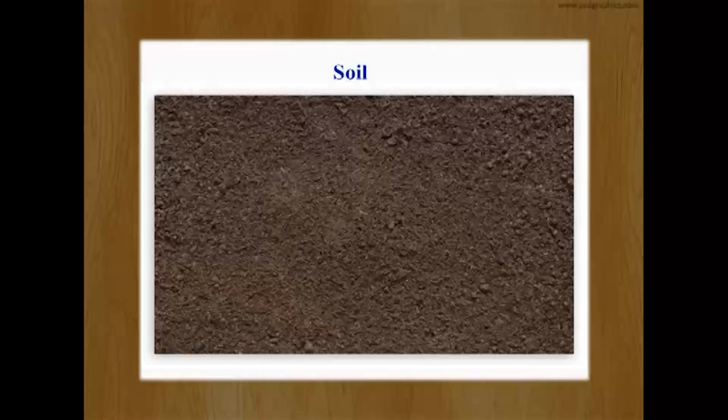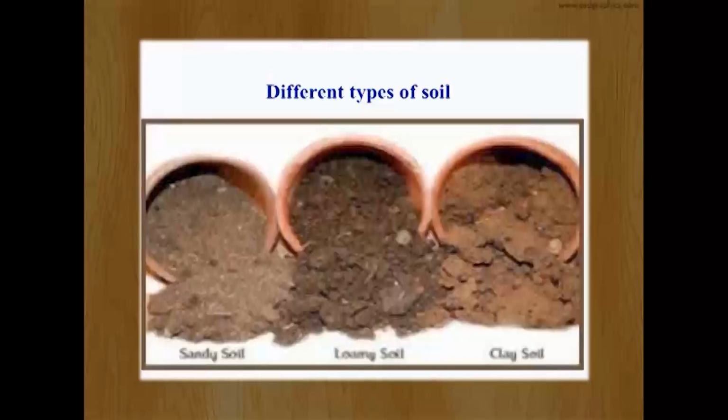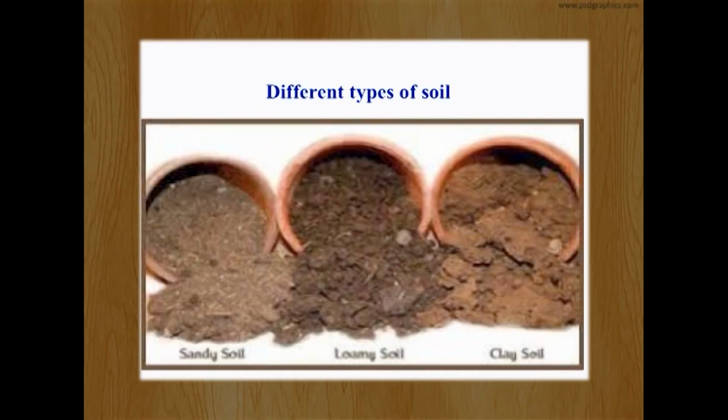Soil, as we face it every day, is the medium in which we build our houses and grow our agricultural crops. Thus soil plays an important role. As we can see, it is a mixture of inorganic and organic constituents. All over the earth's surface there are different types of soil, as we can see in this slide. It might be clay soil, loamy soil or sandy soil occurring in different parts. The different colors are owing to the presence of different organic and inorganic components.